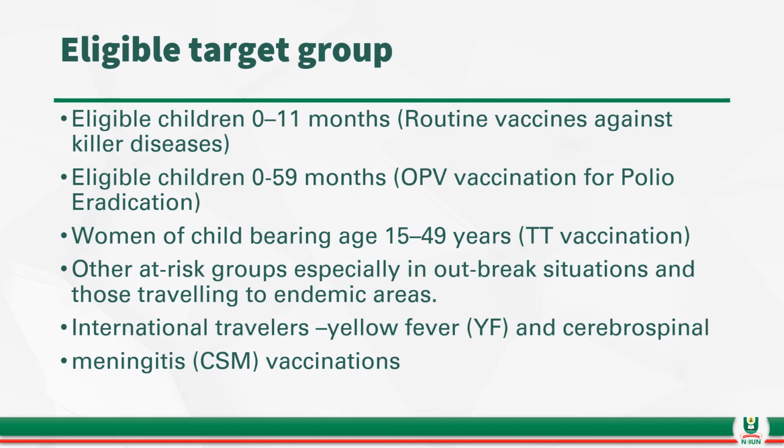Then we have other risk groups, especially in outbreak situations, and those who are traveling to endemic areas of such diseases, international travelers who might be exposed to yellow fever and cerebrospinal meningitis. So they could receive yellow fever or cerebrospinal meningitis vaccinations.